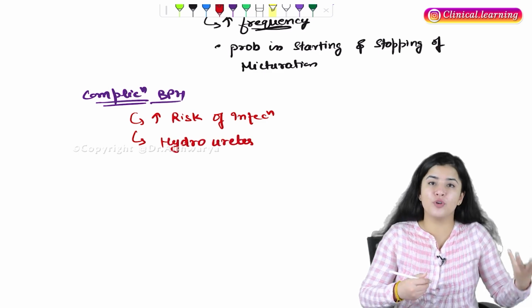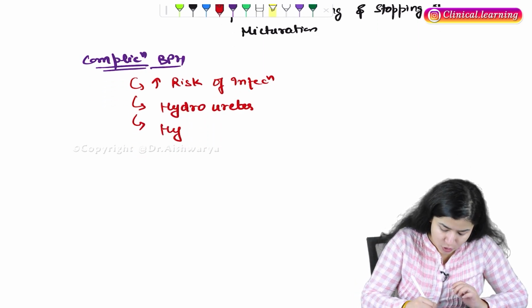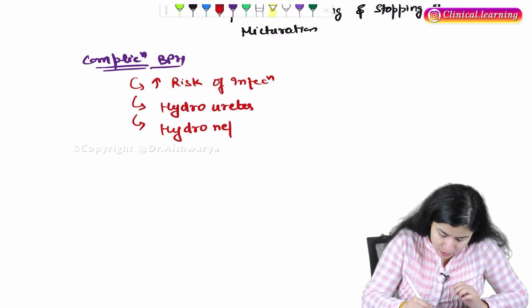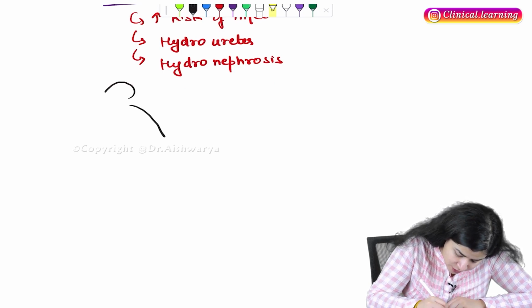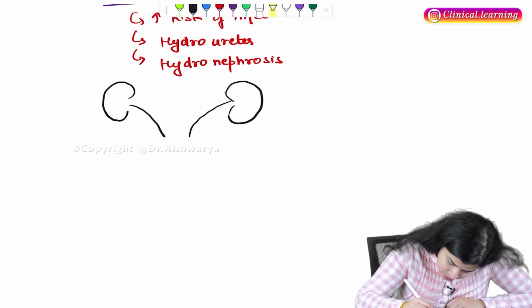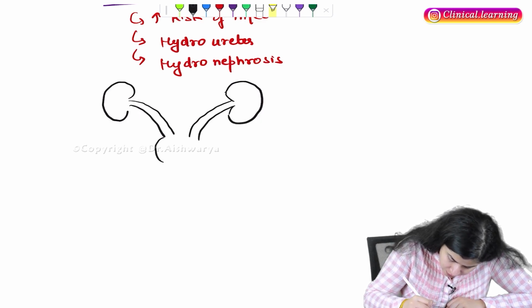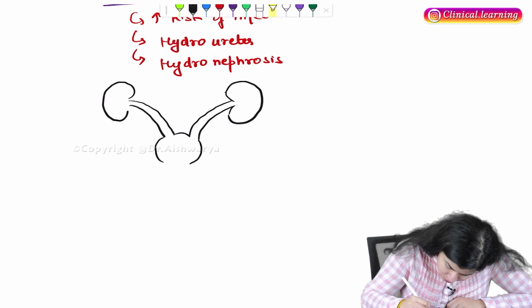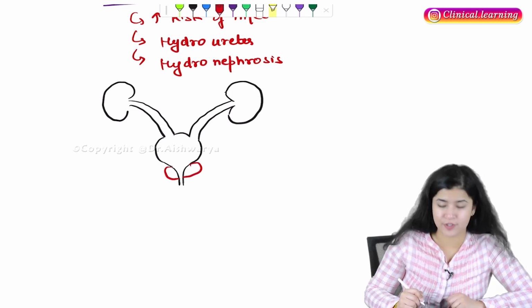Hydroureter because of urine accumulation. Even this hydroureter can lead to hydronephrosis. Now see, I am drawing the kidneys. These are the kidneys. This is a ureter. Here is the bladder, urethra, and here the prostate gland is present.